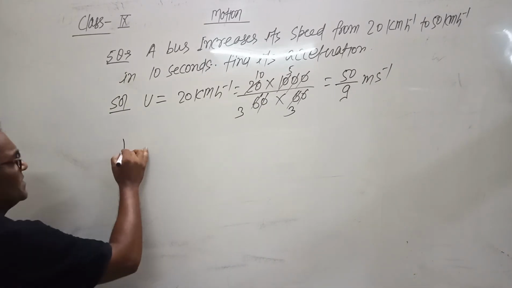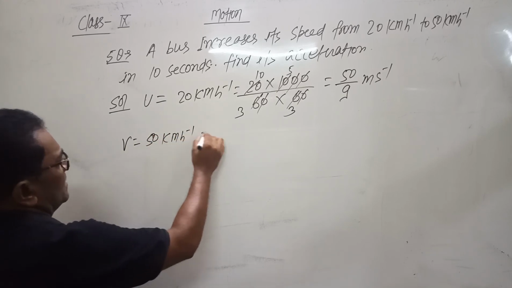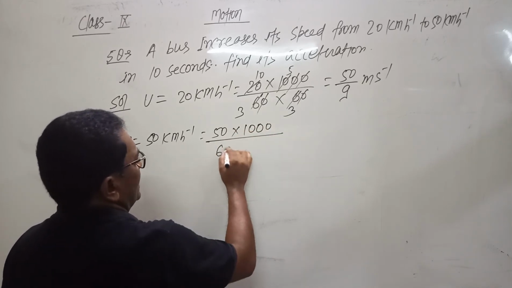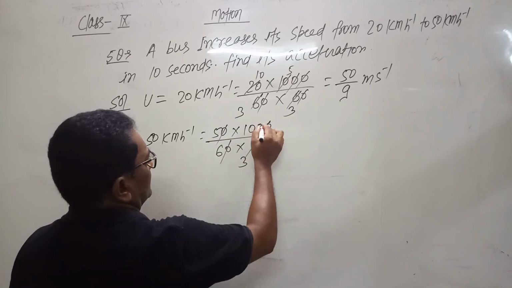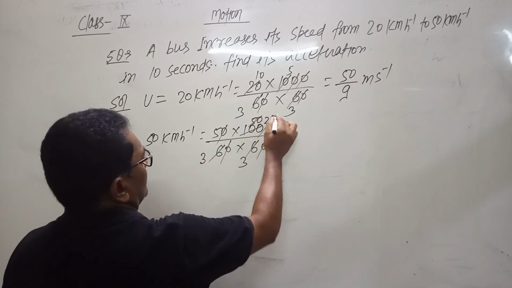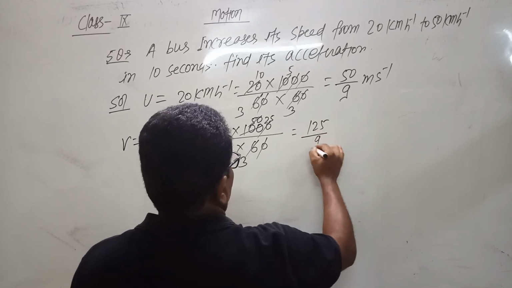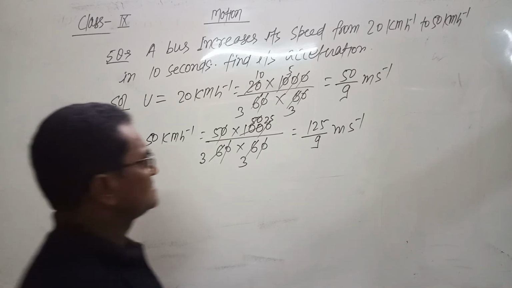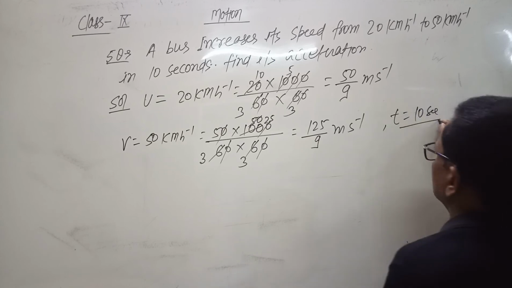And final speed v is 50 kilometer per hour, so 50 into 1000 divided by 60 into 60 comes to be 125 by 9 meter per second. Time is given, t equals 10 seconds.